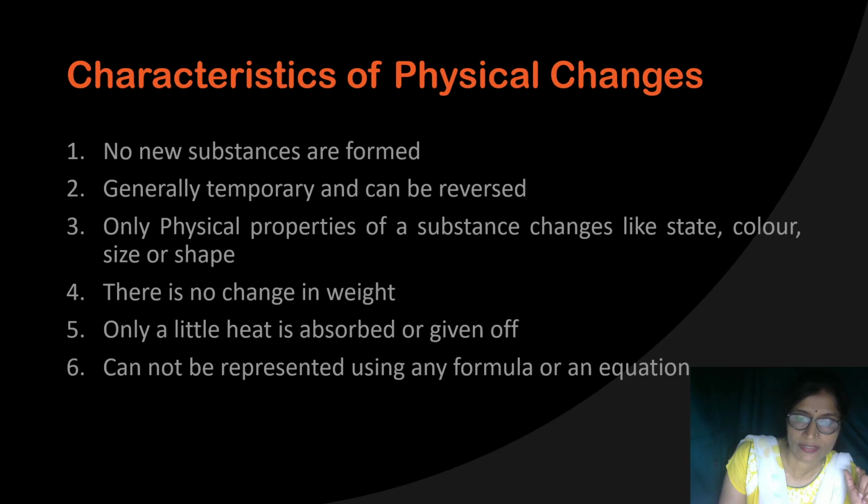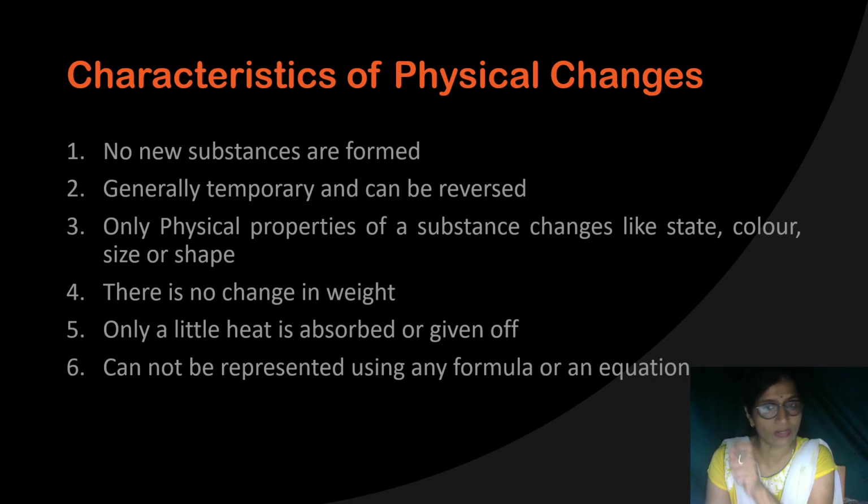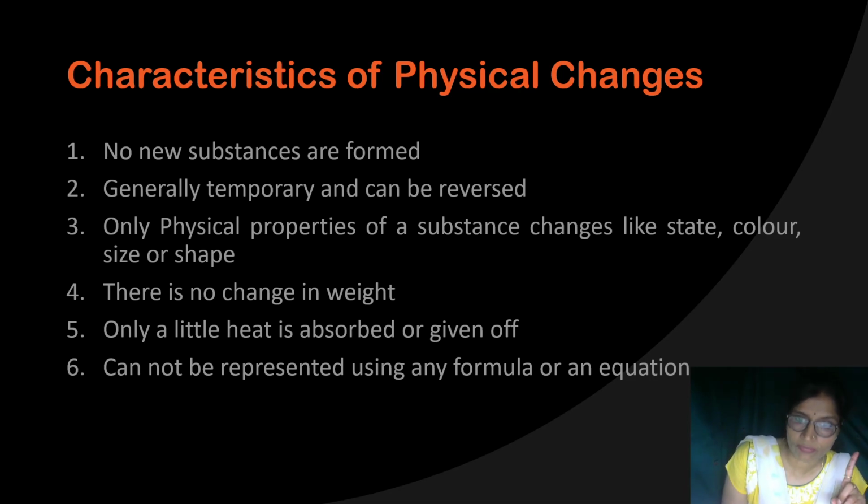But when I heat it in a test tube, what will happen? It will convert to yellow color. Again I cool it down, and it is converted to white in color. So white zinc oxide converts to yellow zinc oxide when it is heated. When it is in the cold state, it is zinc oxide, only the color is white. When it is heated, again it is zinc oxide, the color is yellow. It means only the change in color takes place, but the composition of the substance is the same. Composition is the same, that is ZnO, initially zinc oxide, and after heating, again ZnO, that is zinc oxide.